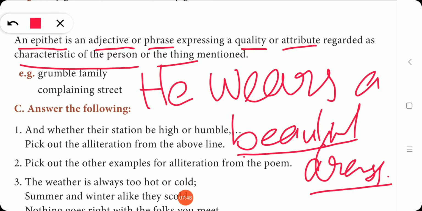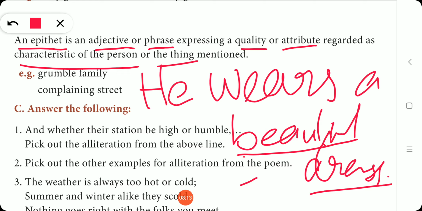An epithet may be an adjective or a phrase expressing a quality or attribute regarded as characteristic of the person or the thing. So that word, adjective or phrase, will refer to the characteristic of the person or thing mentioned.